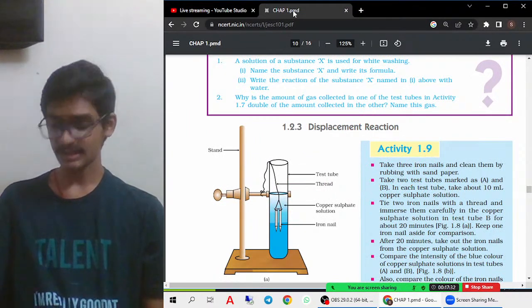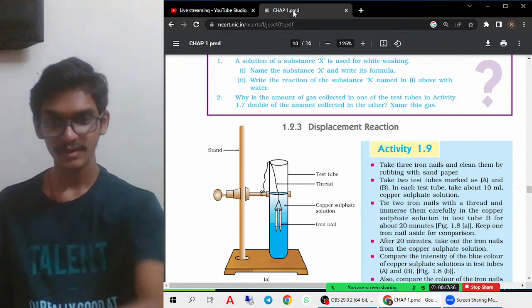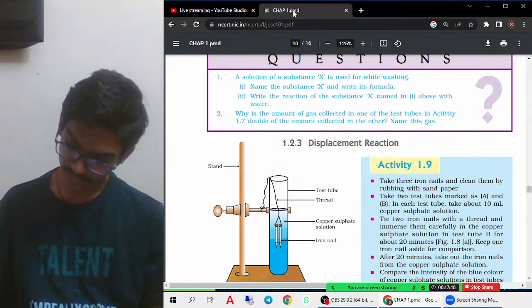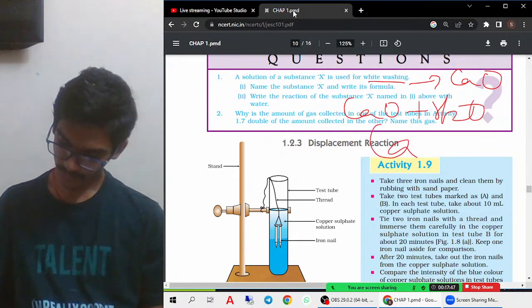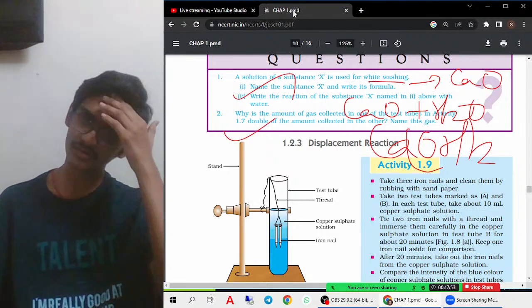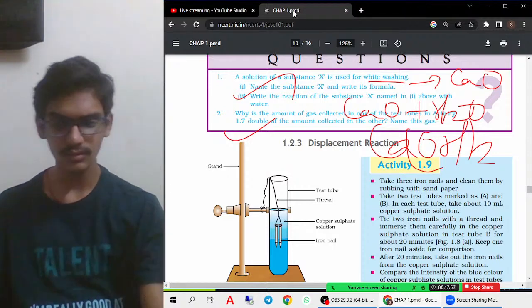Let us solve these questions and more. So much is there, half an hour, 45 minutes it will take easily. The product used in whitewashing is CaO. When CaO is reacted with water, it forms calcium hydroxide. As for why hydrogen gas is more compared to oxygen, we have already discussed: hydrogen always exists as 2 parts in the water molecule compared to oxygen.